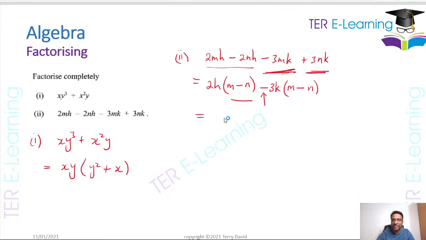So therefore my final answer is going to be m minus n in one bracket, and the next bracket is going to be 2h minus 3k, right? So this is how we factorize by grouping, guys, right?